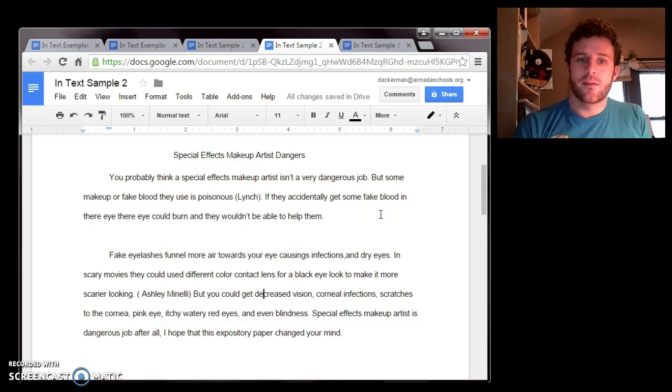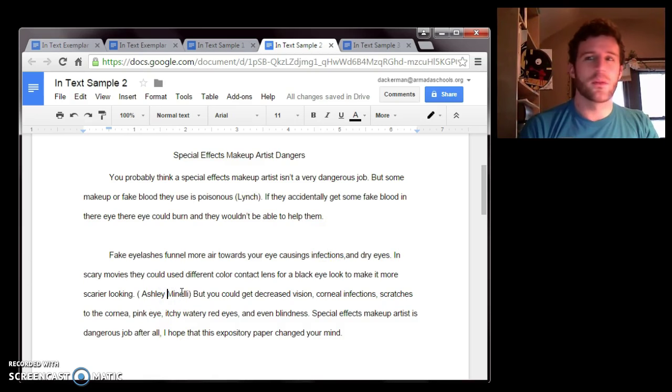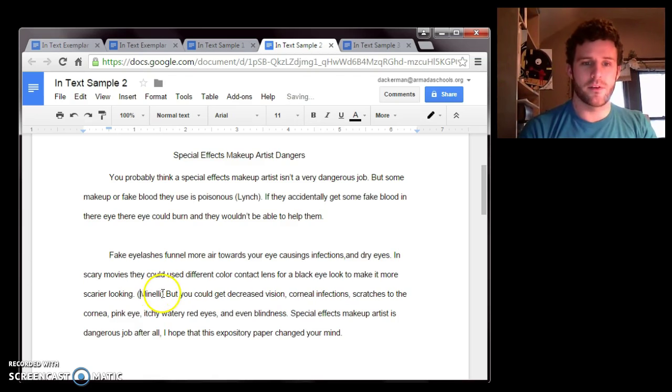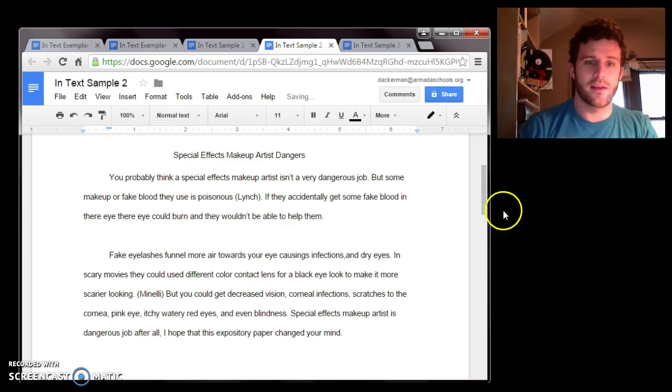Okay. This one right here, very similarly, they actually had the last name of their author for this source right here, and they did a very good job of including a parenthetical citation for that. Okay. However, down here, they also have an author, but they include the whole name. Now, when it comes to parenthetical citation, especially from a web source, the only thing we need is that last name. Okay. Very, very simple. Now, if we were using a textbook, or any kind of print book, anything with a page, we would also want to include the page number. Okay, so if we got this from page 15, we would want to include that in our in-text citation as well. So that was a very easy fix.